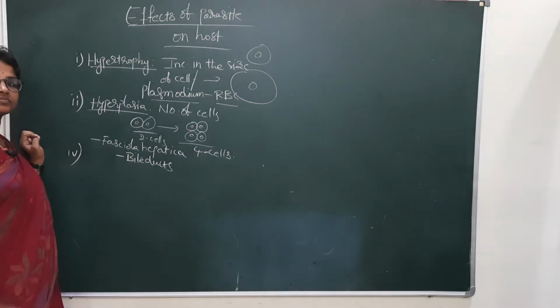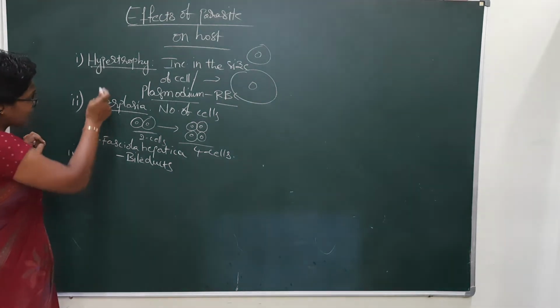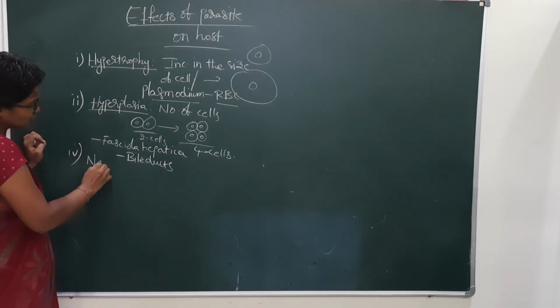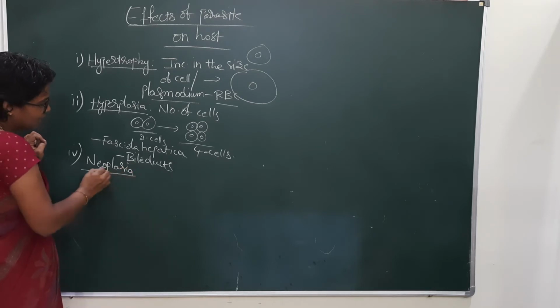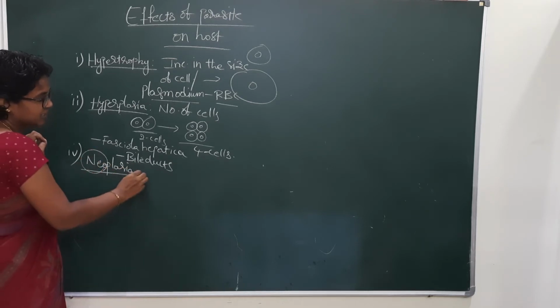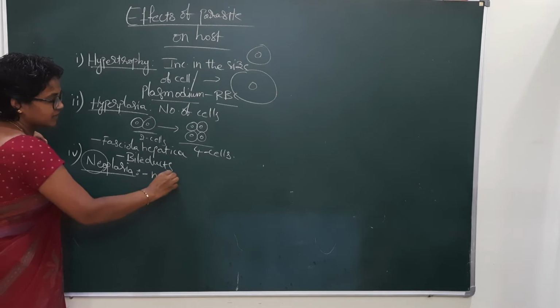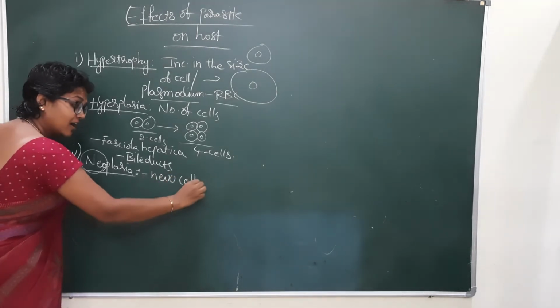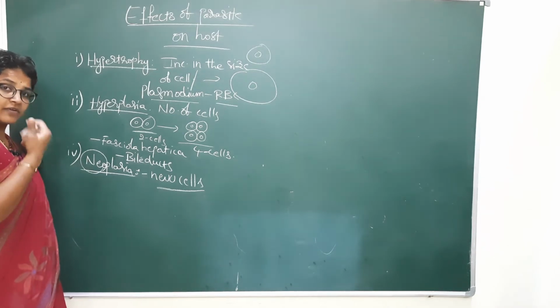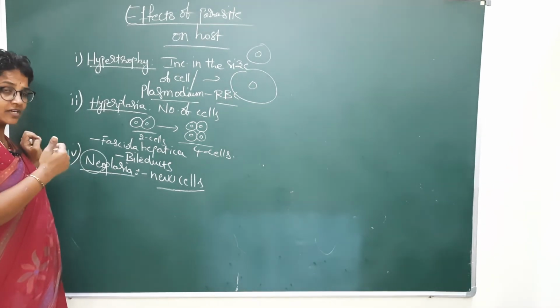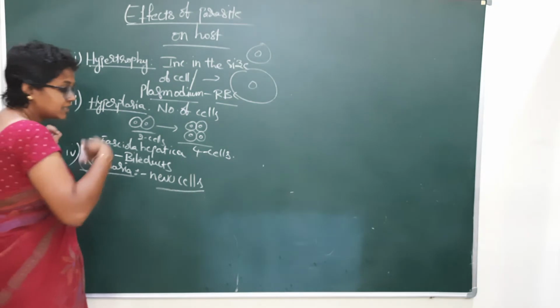Next, after hyperplasia and hypertrophy, neoplasia. Neo means new cells formation takes place.